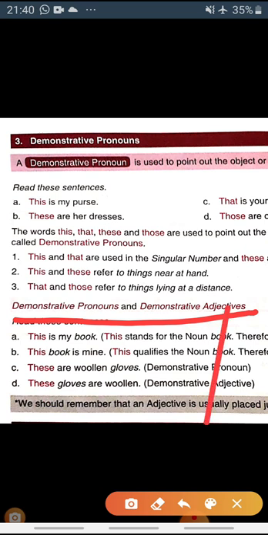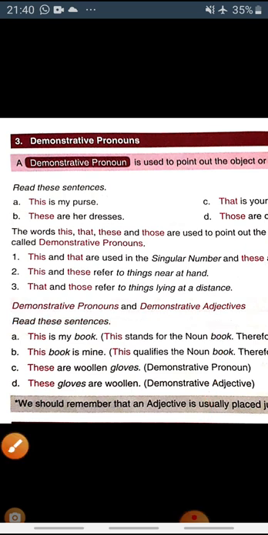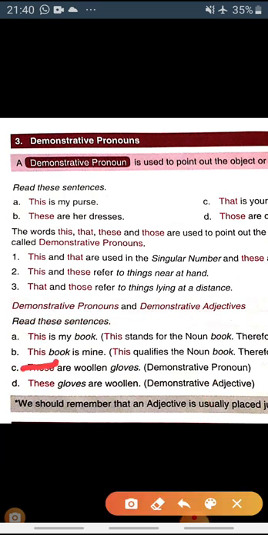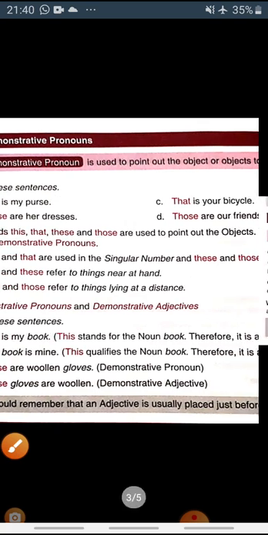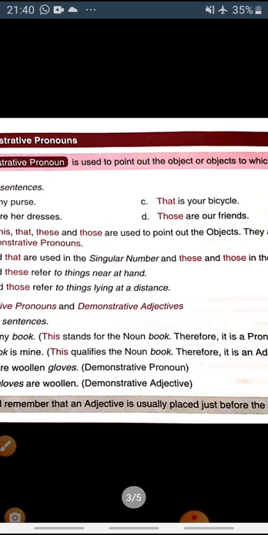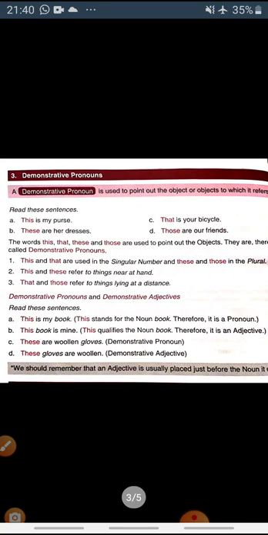And this book is mine. Here, this is a demonstrative word which is used before the noun book. So this is describing the book, and here this is playing the role of a demonstrative adjective. It qualifies the noun book, so it refers to an adjective.